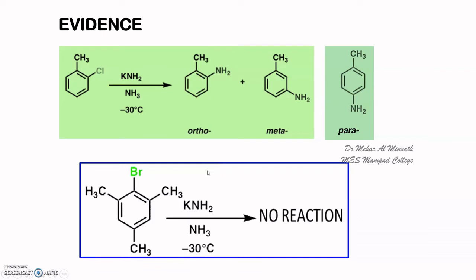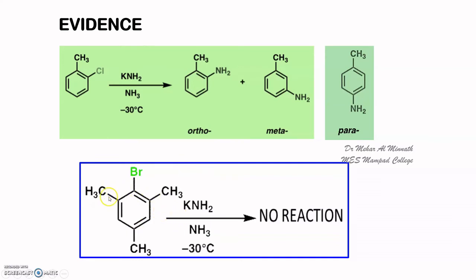Alright, so another evidence is when you carry out the reaction with a substrate wherein both the ortho positions are blocked by substituents, no reaction happens.